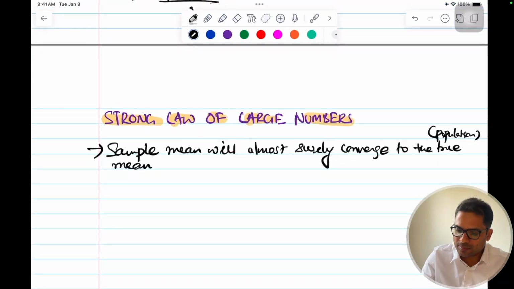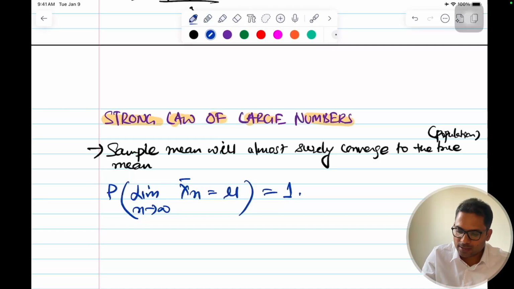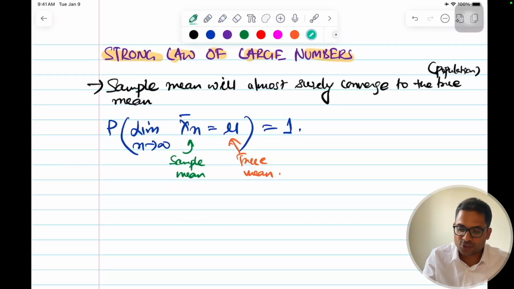So how do we write it mathematically? Probability of the limit as n tends to infinity, x bar of the sample of size n will become mu with probability one. This is your sample mean, and this is your true mean, and this comes from almost sure convergence.